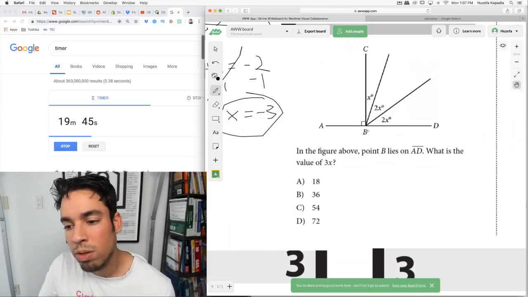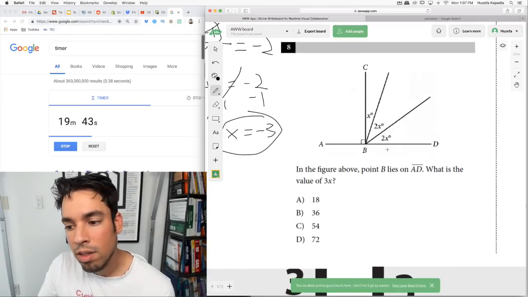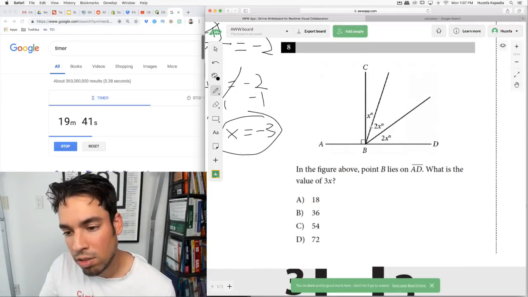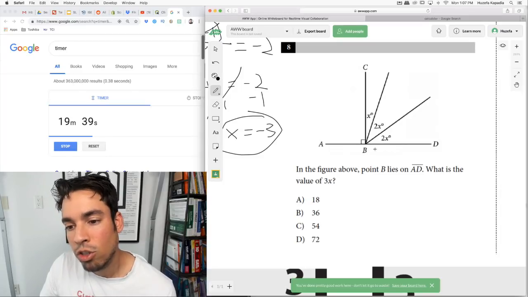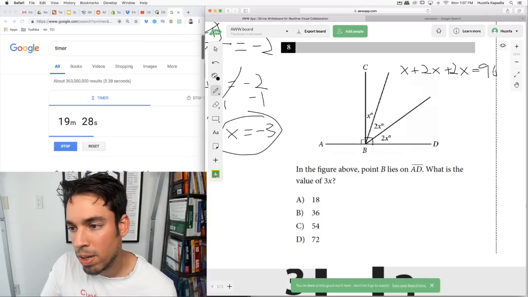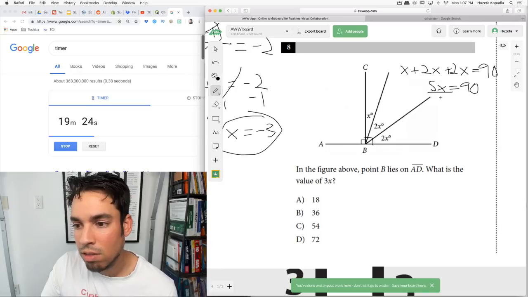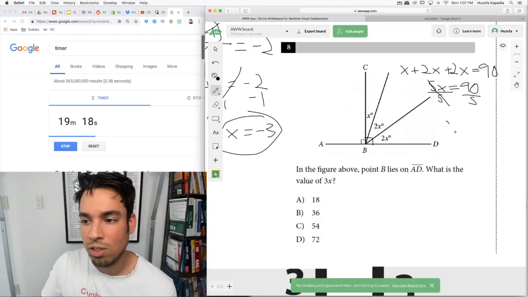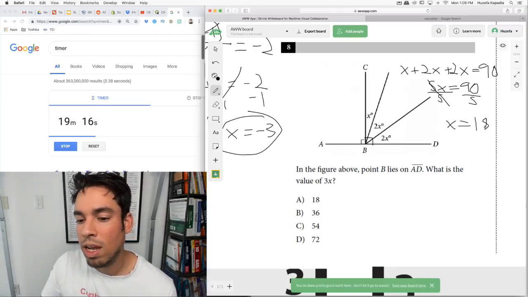Okay, in the figure above, point B lies on AD. What is the value of 3x? B lies, okay, cool. So check this out. This is a right angle, so we're going to assume that that's a right angle too, which means these 3 angles all comprise that right angle, and they all add up to 90. So there's my first equation. All these add up to 5x equals 90. Divide by 5. A nice trick when dividing by 5 is divide by 10. 90 divided by 10 is 9, and then double that answer is 18. So we know that x equals 18.